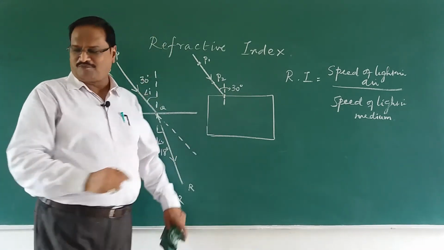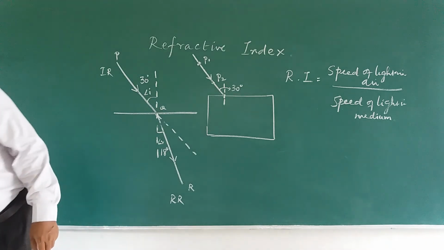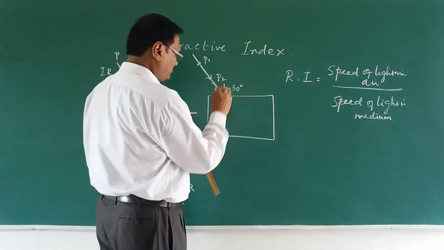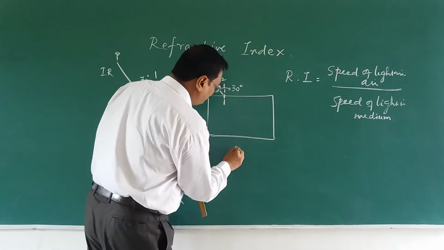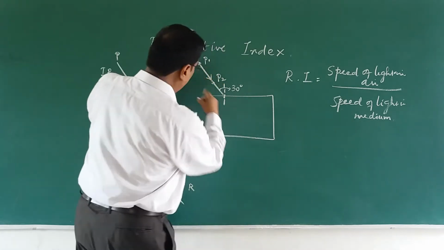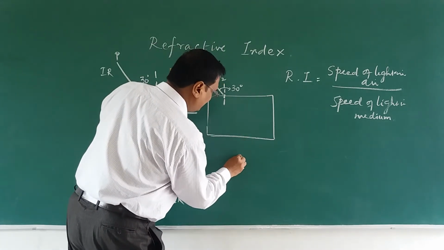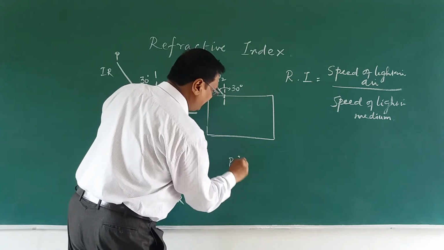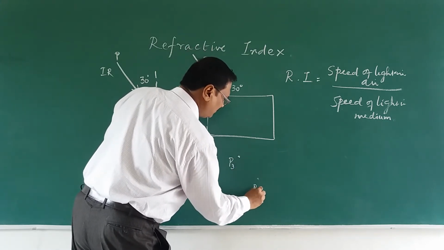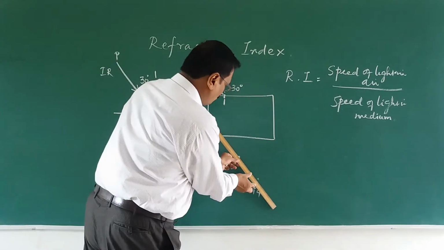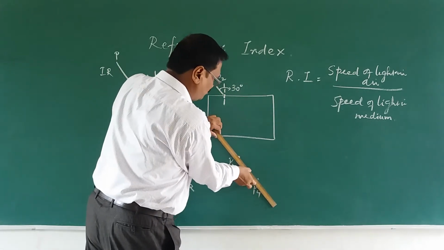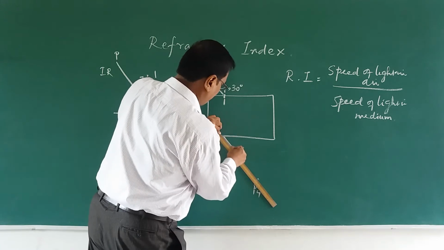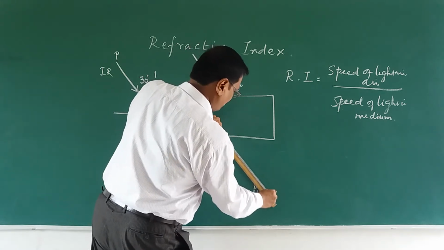I am going to mark two more points here. See, I will mark and I will see. These two pins should look like a single pin here. I may get one pin here, this is pin 3, and I may get another pin here, this might be pin 4, let us say. So I will join these two pins together.